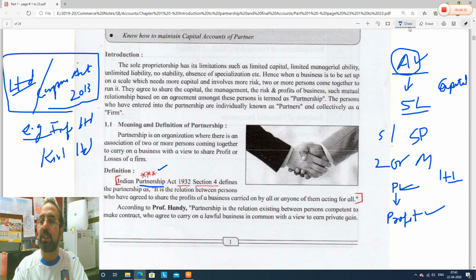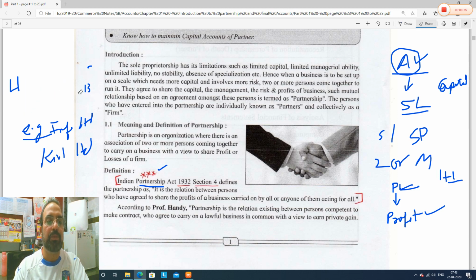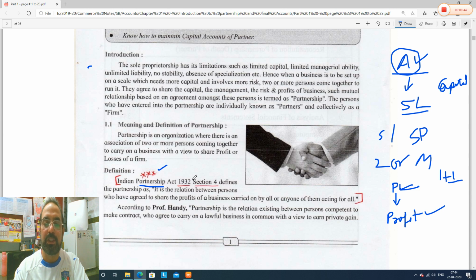Now the question arises, which act is applicable for partnership? So there is an act, and the name of the act is Partnership Act 1932. See, it is here, Partnership Act 1932. Now this 32 is what? This act was created in the year 1932. See guys, in every act there are various sections.